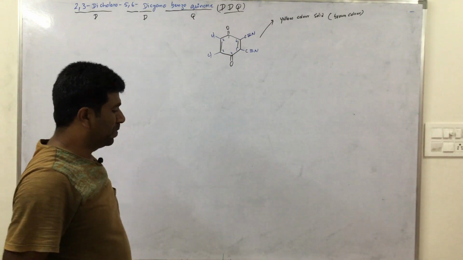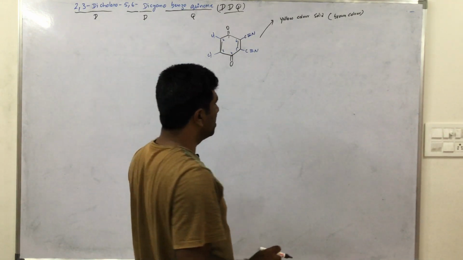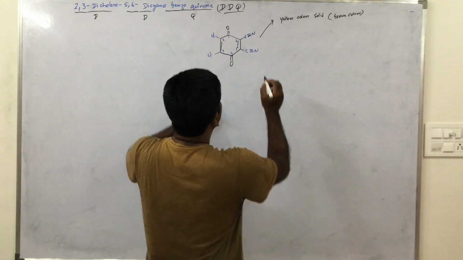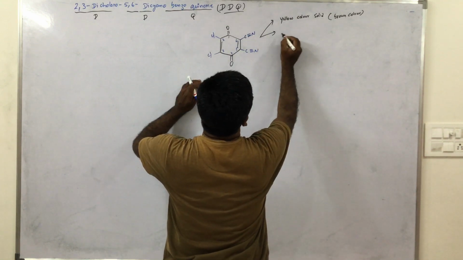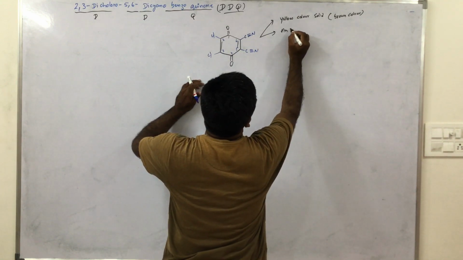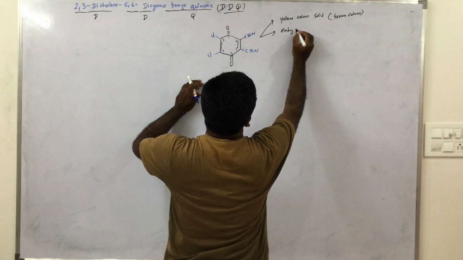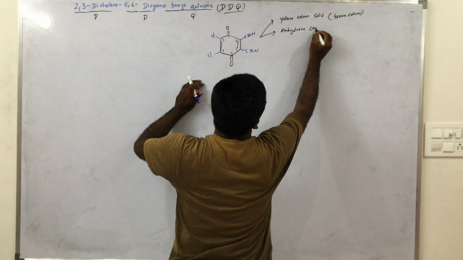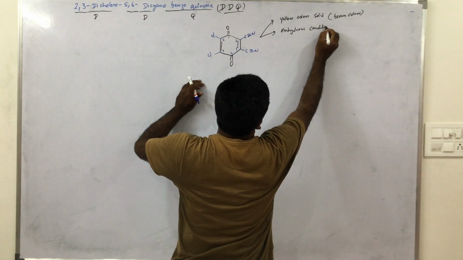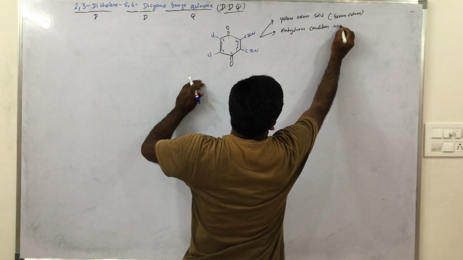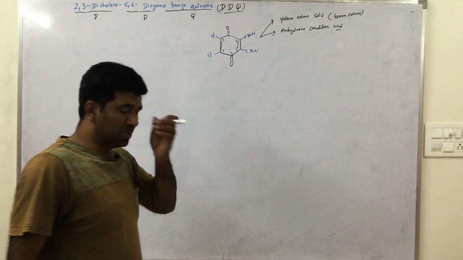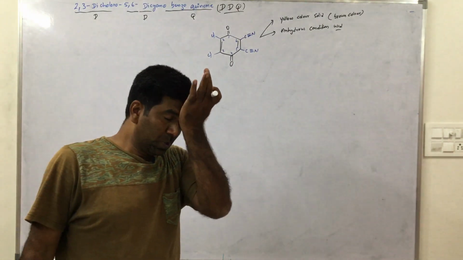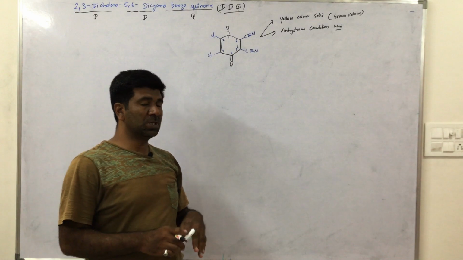And this is always used in anhydrous condition. Anhydrous means without moisture. Without moisture we use this reagent.